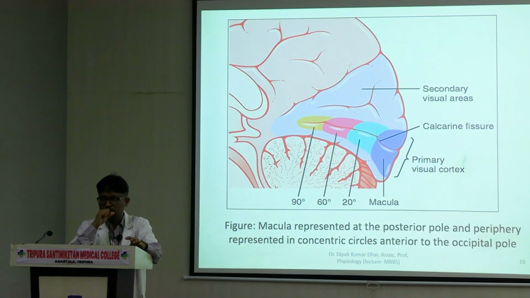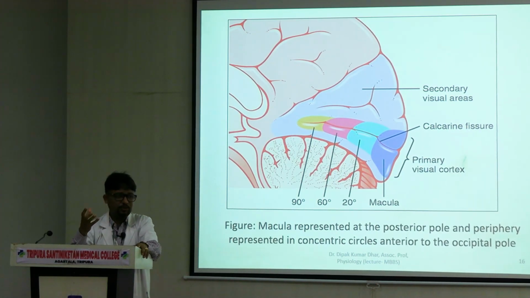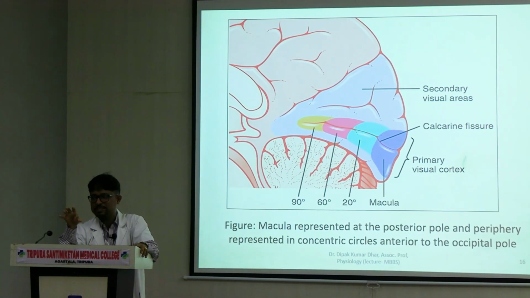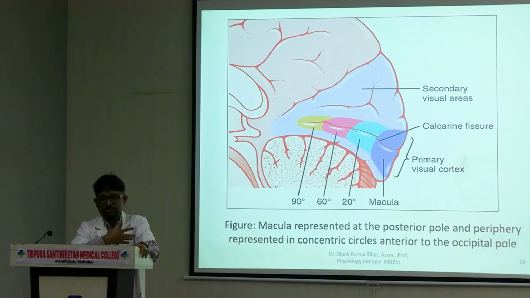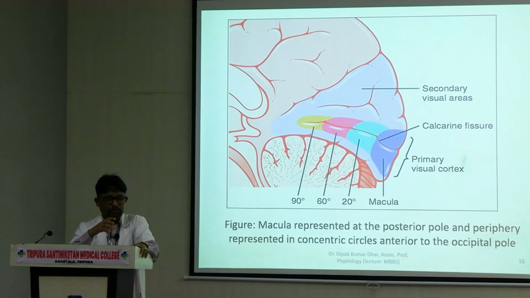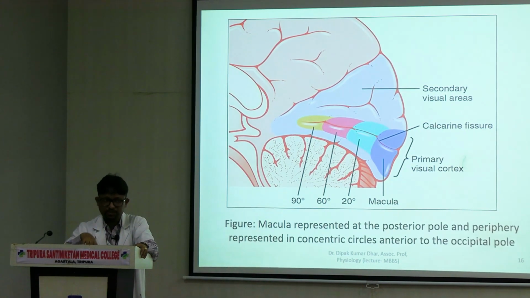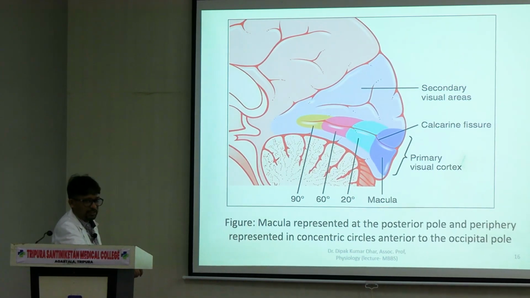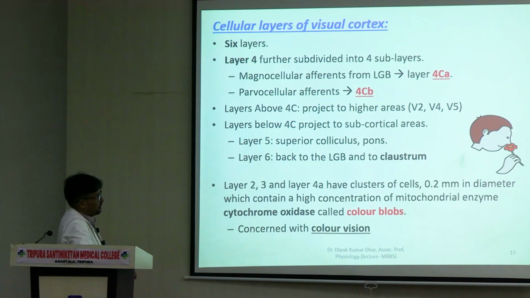It is similar to the concept of homunculus. Sensory homunculus पे आपने देखा था कि जो area ज़्यादा sensitive है, their representation is more. The areas which are having more receptors, they are having more representation in the brain. So it is analogous to that. क्योंकि acuity is very important for a day-to-day life. Sharpness of vision. That's why this is occupying a larger area in the visual cortex. That's why evolution has made it like this.